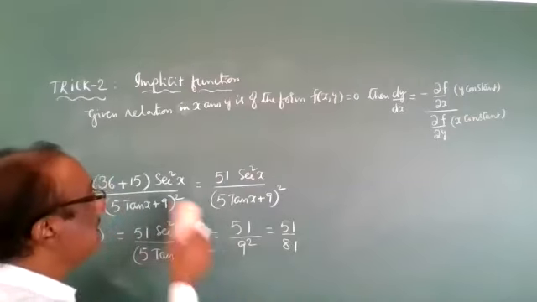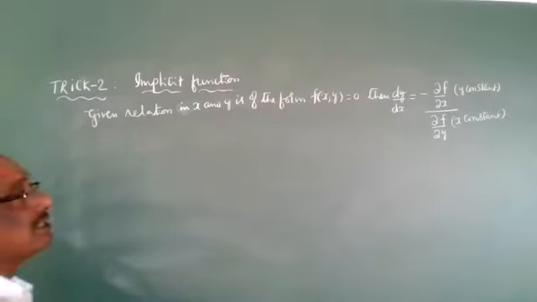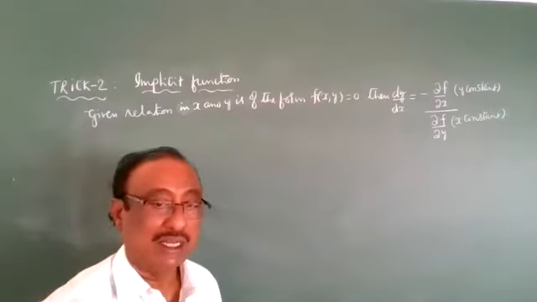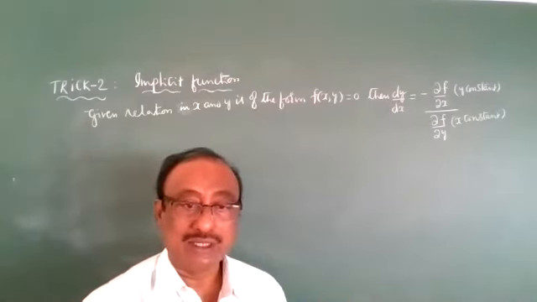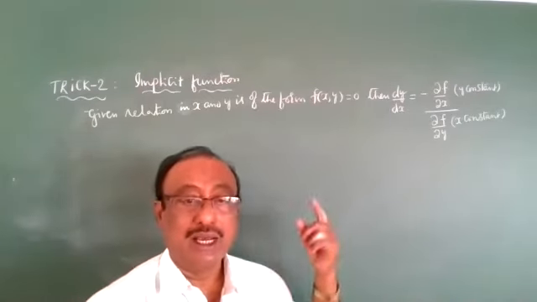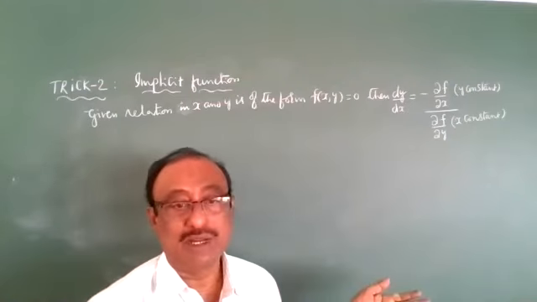So the second method, everyone see trick number 2. If any equation is given, say locus equations, every circle equation is also an implicit function, or a parabola equation is also an implicit function.